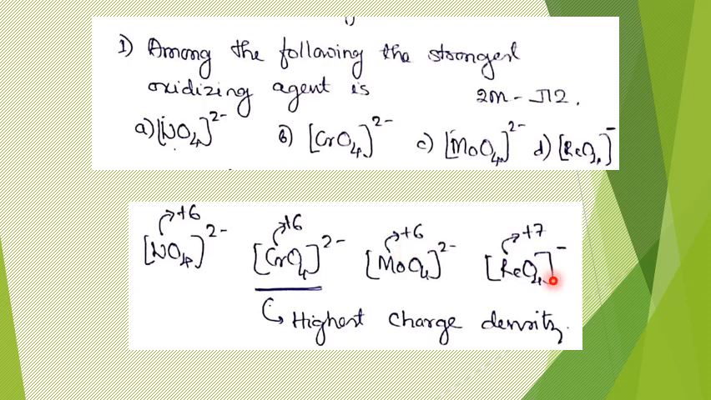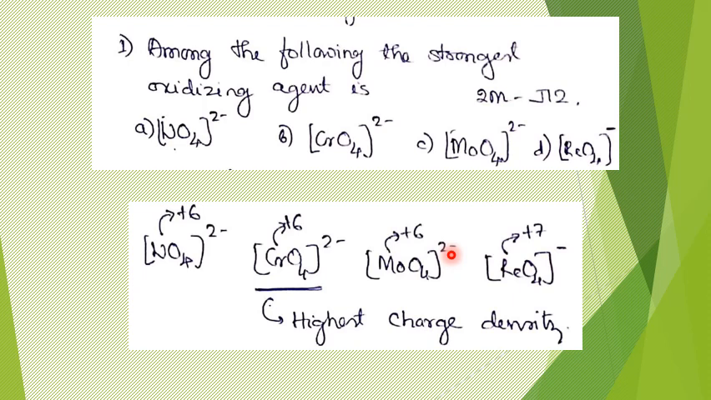Now the last one, rhenium. This is a bit different. Rhenium is from the manganese family: manganese, technetium, rhenium. So this is in +7 oxidation state; though it is also an O4 complex, the overall charge is minus here. This is just like the permanganate ion, MnO4 minus. Similarly, this is the perrhenate ion. Now, what they have asked is, among these, which is the strongest oxidizing agent?